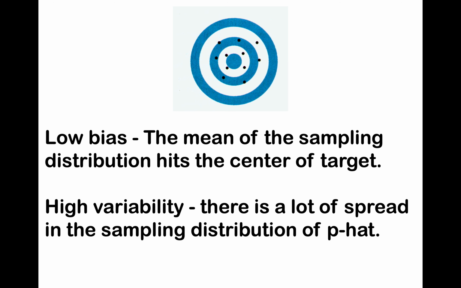Another possibility is low bias, which means the mean of the sampling distribution hits the center of the target. So we never actually hit the center, but we're centered around it. But we have high variability. There's a lot of spread in the sampling distribution of p-hat. So that's kind of similar to what happened with our smaller sample size.